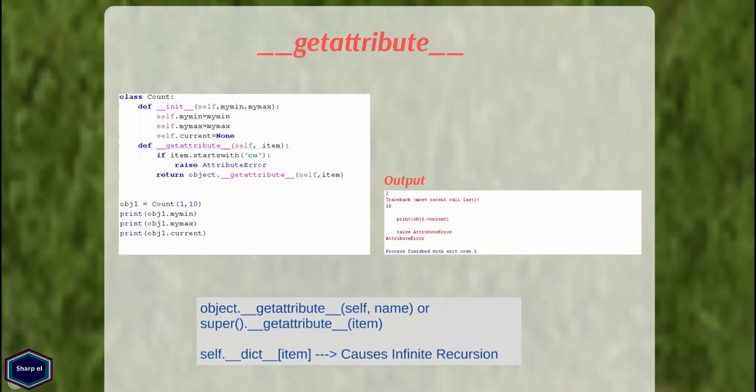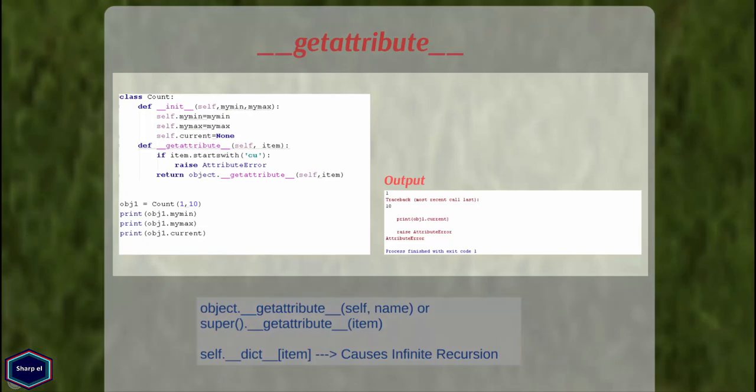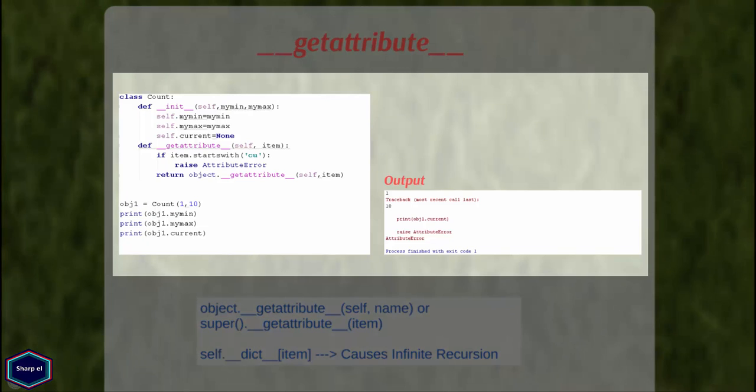Now let's see the other method, __getattribute__. If you have the __getattribute__ method in your class, then this method is always invoked whether the attribute exists or not. So why do we need the __getattribute__ method? One good reason is that you can effectively prevent access to an attribute and make it more secret, as shown in the following example. Now whenever someone tries to access an attribute that starts with CU, Python raises an attribute exception. Otherwise, it returns the corresponding value.